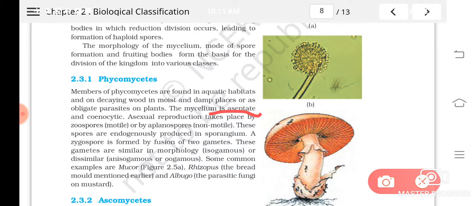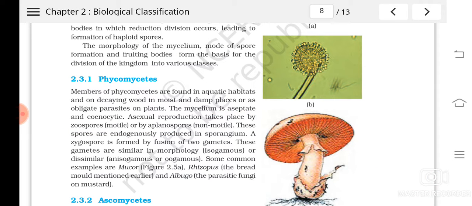So this is the characteristic of phycomycetes. Then asexual reproduction. I told you in fungus you can see different kinds of reproduction. In this group of fungus, the asexual reproduction is with the help of zoospores. I told what zoospores are: they are motile spores with flagella, or sometimes with aplanospores. They are also asexual spores only. So with asexual spores like zoospores or aplanospores, they reproduce.